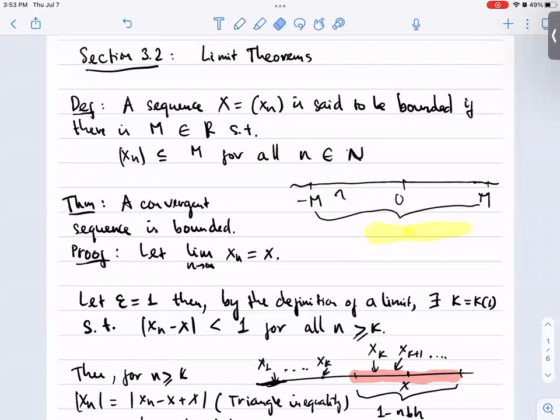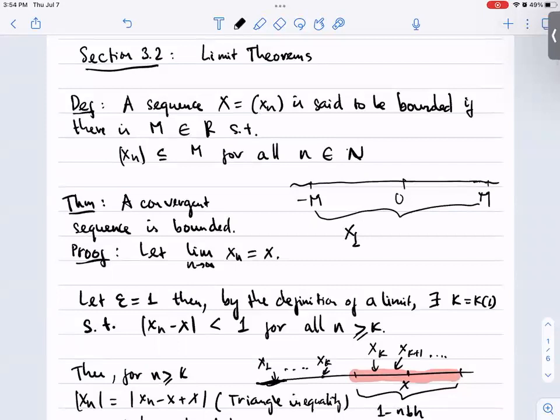The idea of the definition is that we can construct an interval from minus M to M. This is a definite interval. Then a sequence is bounded if every element of that sequence is within this interval.